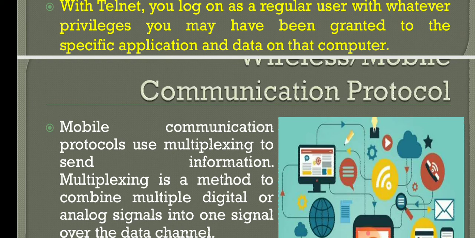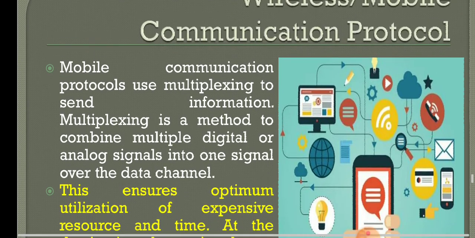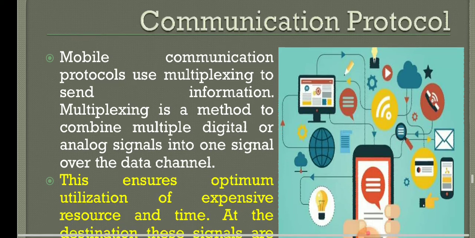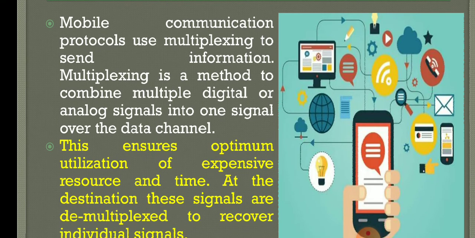Now we'll move on to the next topic, wireless mobile communication protocols. What are the wireless mobile communication protocols we are using? Whatever we have discussed so far are general protocols used in both wired and wireless communication. Now we'll go for wireless mobile communication protocols. First, mobile communication protocols use multiplexing. You just need to understand the concept of multiplexing.